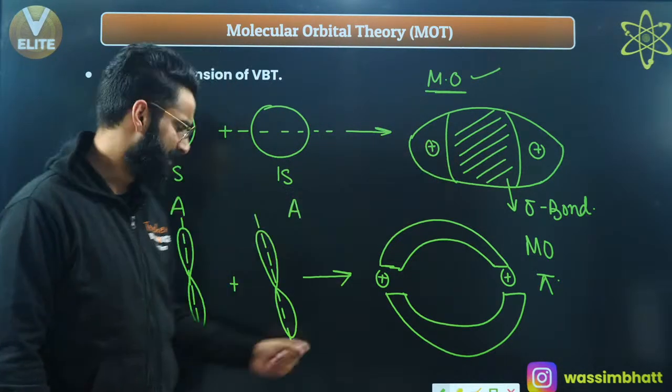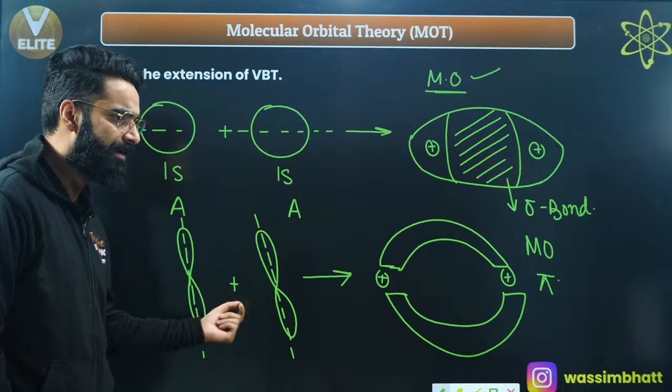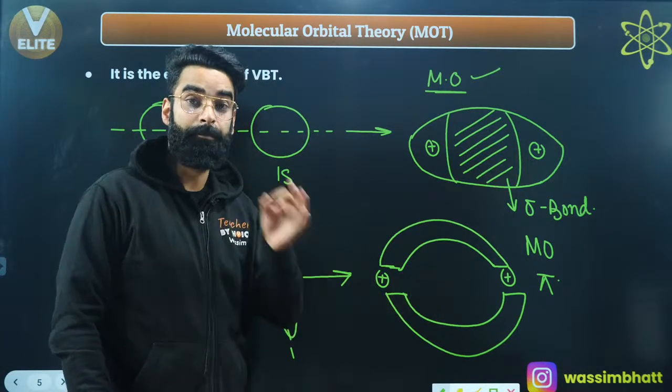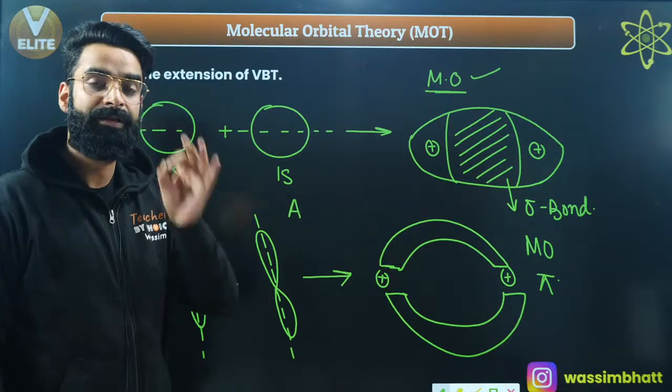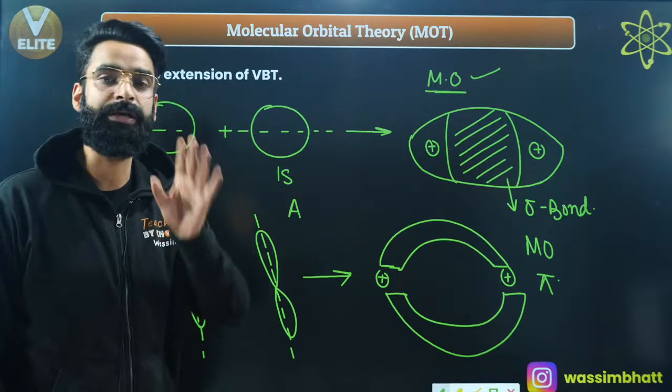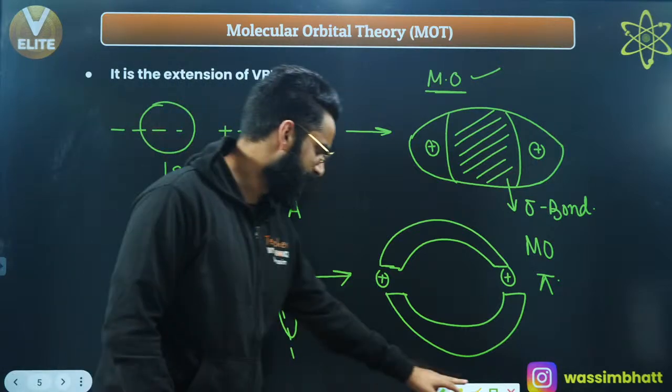But as per molecular orbital theory, the number of atomic orbitals combining is always equal to the number of molecular orbitals formed, right? Let me write it over here.